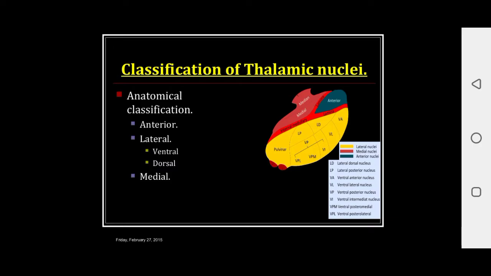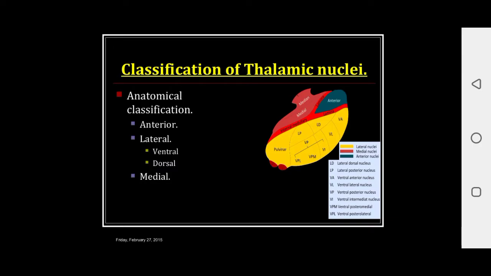In this picture showing the different types of thalamic nuclei, see the picture carefully. First come to the lateral group. The lateral group is further divided into two groups, ventral and dorsal. The ventral group also contains the medial geniculate body and lateral geniculate body that are part of the metathalamus. So first come to the ventral group.